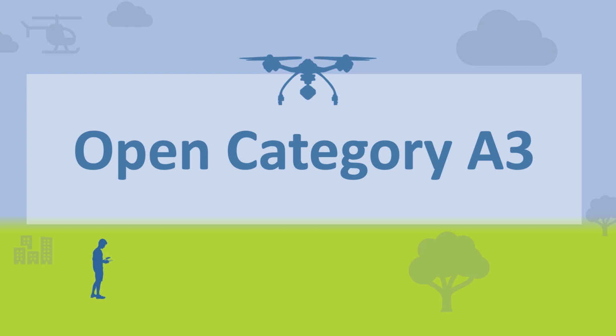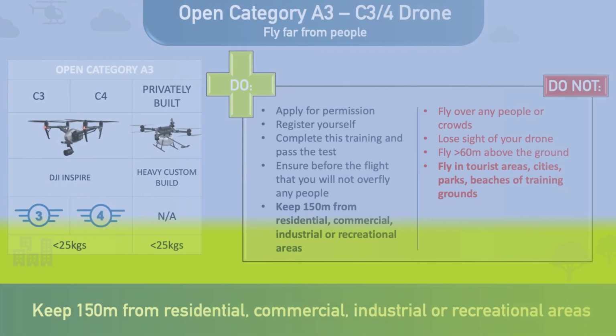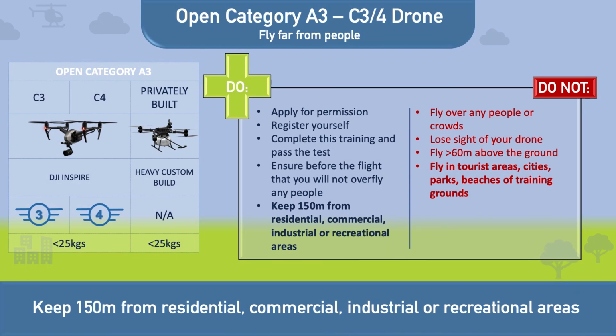We will now look at the open A3 subcategory in a little more detail. If you are operating a C3 or C4 drone, which is heavier than 4 kilograms and less than 25 kilograms, or a drone weighing more than 4 kilograms with no CE marking, or a legacy drone which was purchased before the 31st of December 2020 weighing more than 2 kilograms, then you will find yourself operating in the open A3 category.